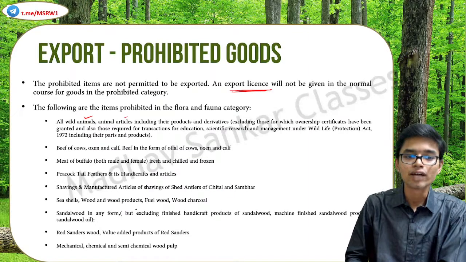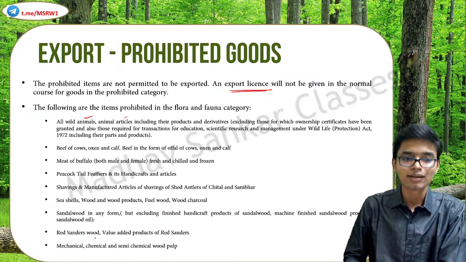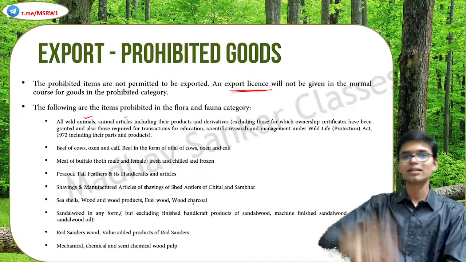Seashells, wood and wood products, fuel wood, wood charcoal. Sandalwood in any form, excluding finished handicraft products of sandalwood, machine finished sandalwood products, sandalwood oil, etc. Red sanders wood, value added products of red sanders. Mechanical, chemical and semi-chemical wood pulp. So these are the prohibited items.